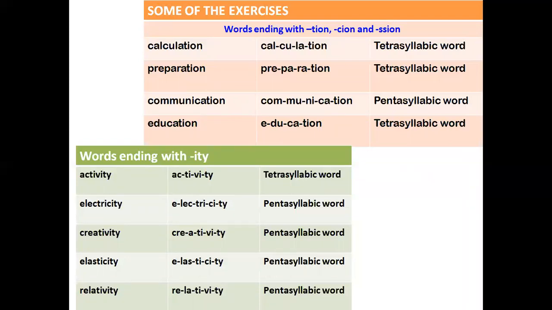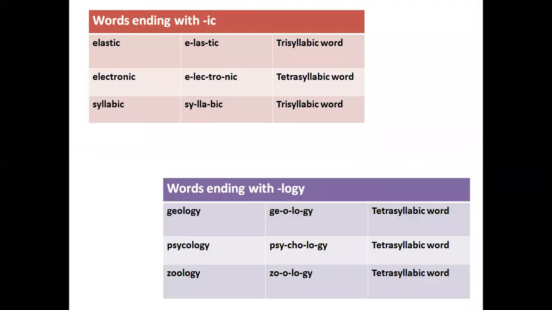Then words ending with IC: elastic, electronic, syllabic. Then words ending with LOGY: geology, psychology, zoology. So you have to read these words and write them in your notebook.